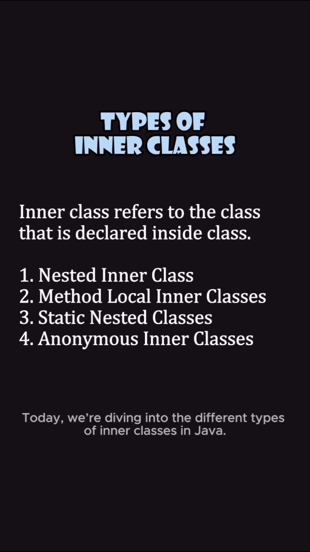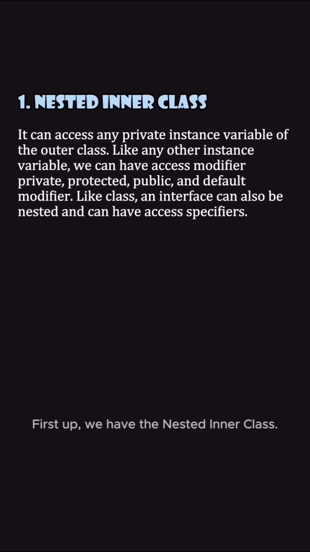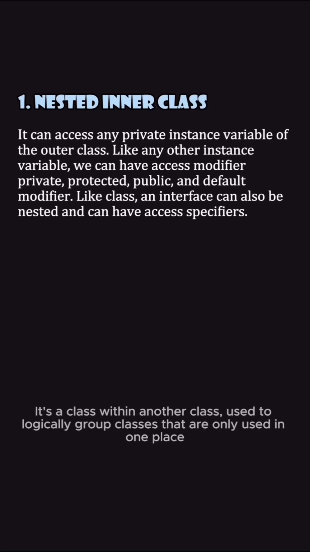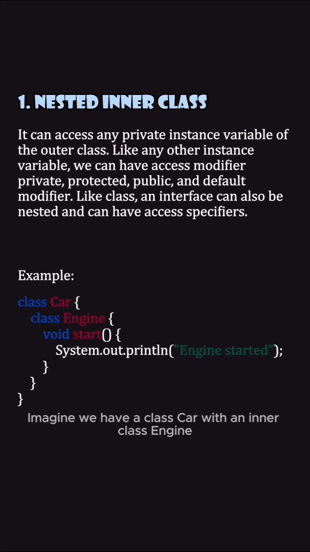Today, we're diving into the different types of inner classes in Java. First up, we have the nested inner class. It's a class within another class, used to logically group classes that are only used in one place. Imagine we have a class Car with an inner class Engine. We create an instance of Engine using an instance of Car. This helps keep the Engine class tightly coupled with Car.